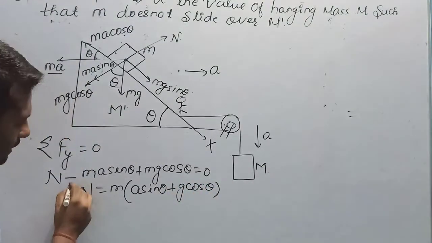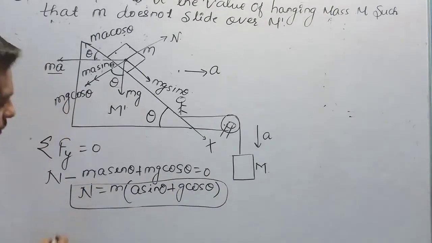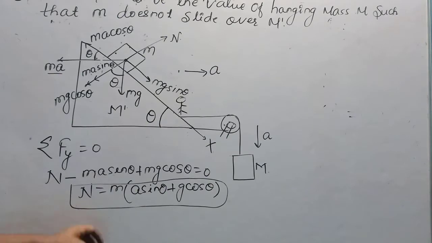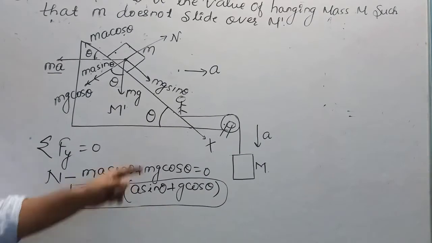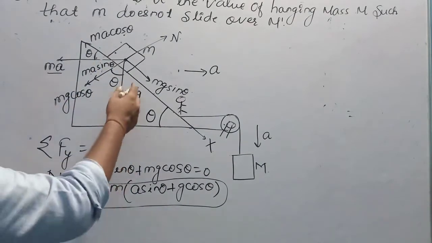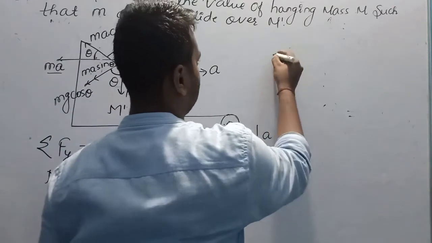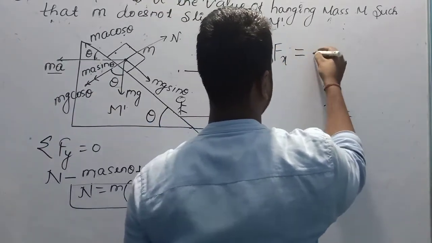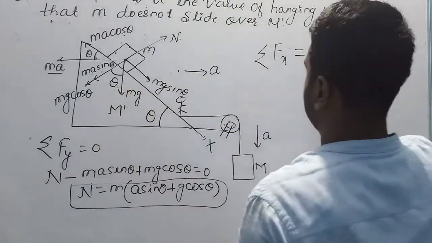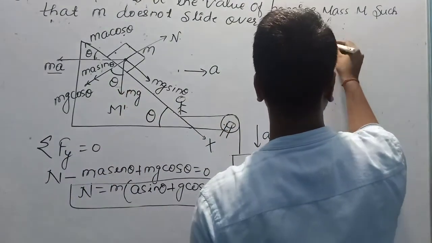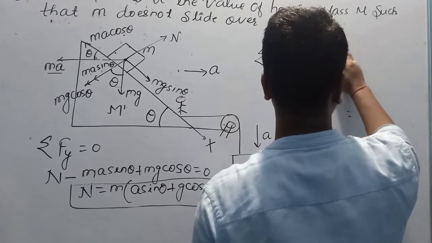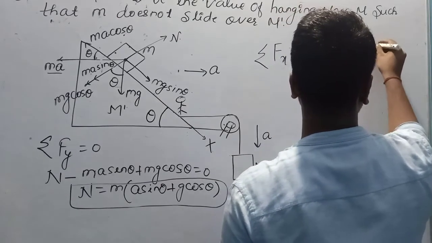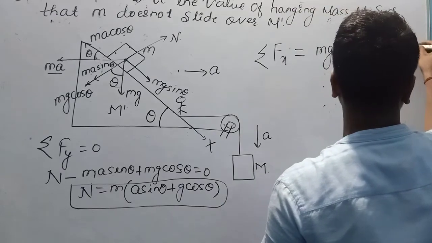No need to operate any further. We don't need to operate any further the value of normal. Leave it. Now come in the x direction. In the x direction, the summation of total force acting in the x direction is equal to mg sin theta minus ma cos theta, which is equal to 0.